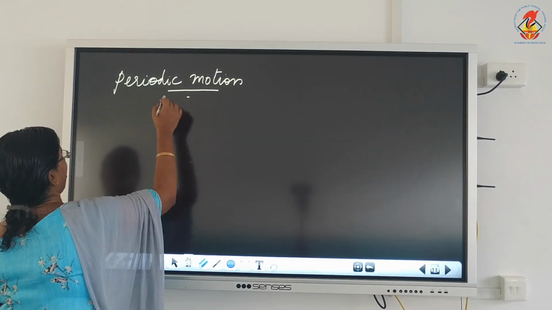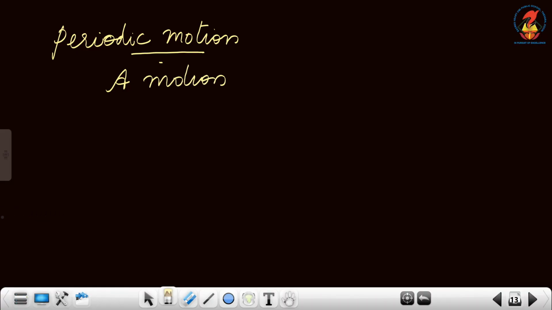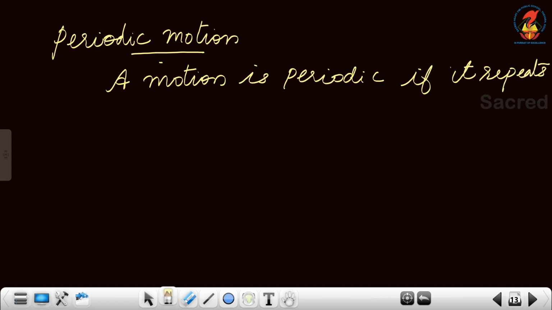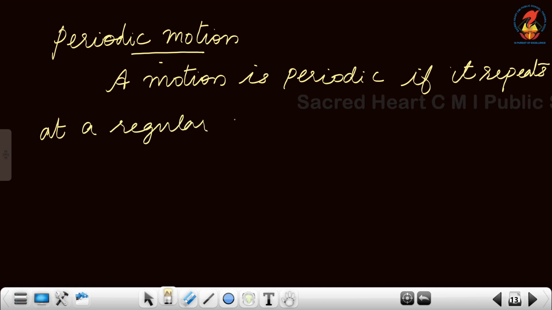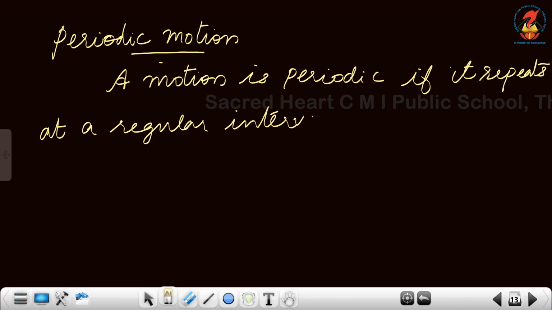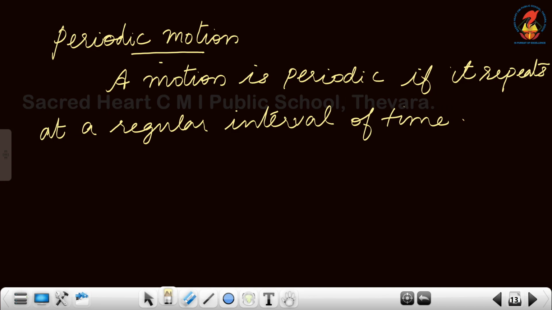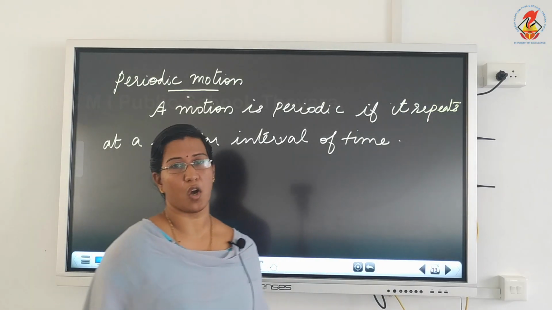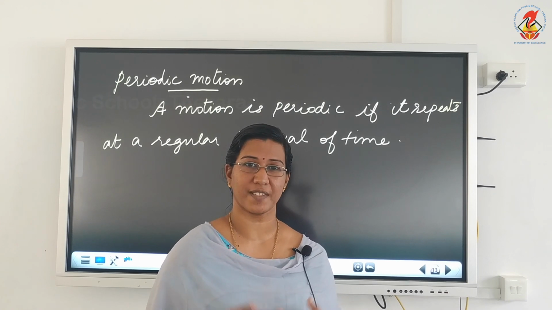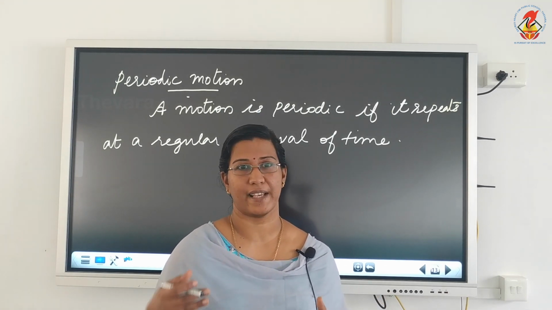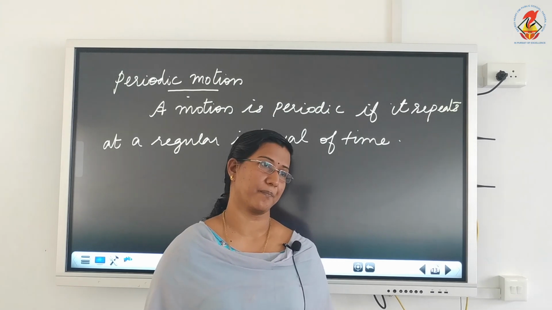A motion is periodic if it repeats at a regular interval of time. Very common examples are motion of hands of a clock, motion of the earth around the sun, motion of satellites around earth, etc. It is repeating at a fixed interval of time, isn't it?